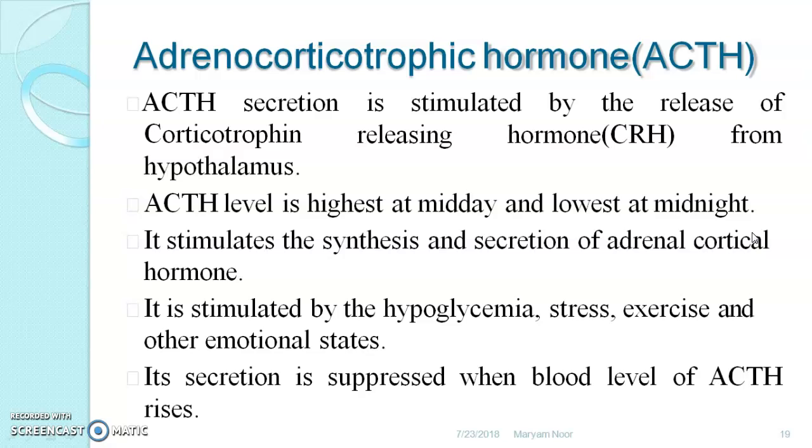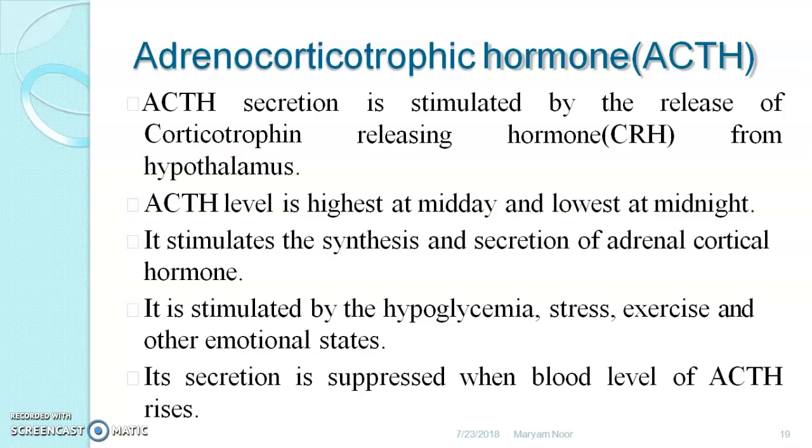It stimulates the synthesis and secretion of adrenal cortical hormones, in the cortex region. This region is targeted by the anterior pituitary hormone, that is ACTH, adrenocorticotropic hormone. It is stimulated by hypoglycemia, stress, exercise, and other emotional stress.